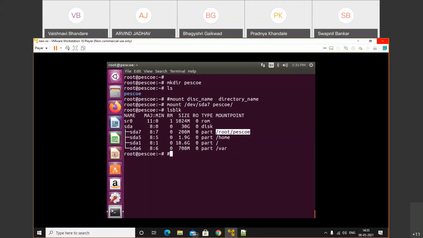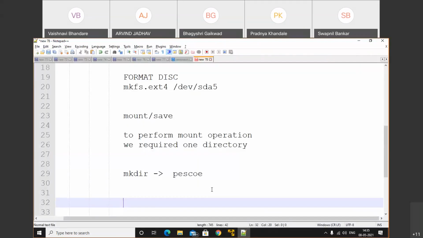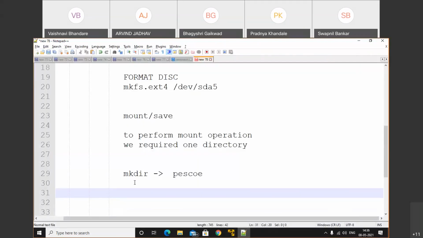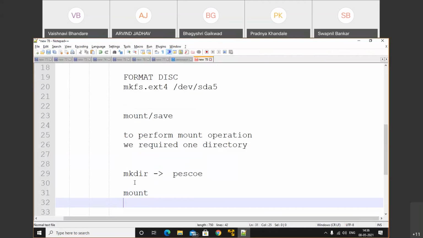This partition is called a temporary partition, temp partition. In that case, when we reboot our system, this partition will go away, this mount point will go away. So we have two types of mounting operation. If you want to perform a mount operation, we have two options. The first one is a temp mount.